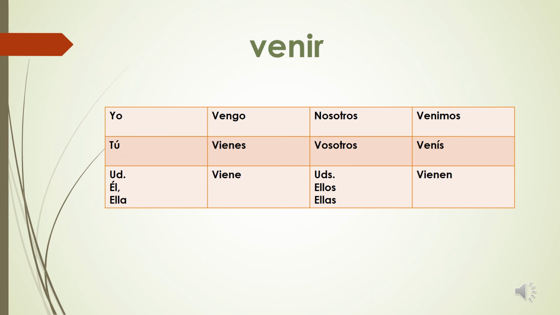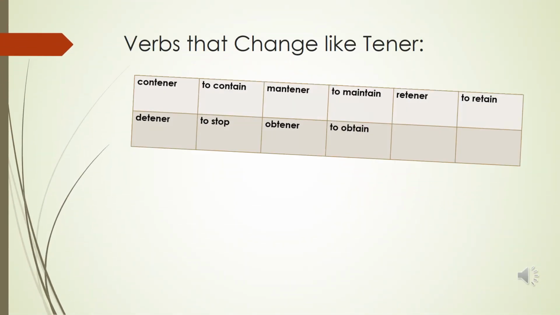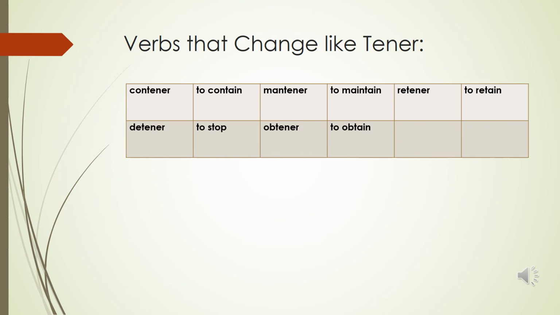Venir is also a yo-go and an E to IE stem-changing verb. So it has one form in the yo form, and then it has the E to IE change. These verbs are all going to make the same change as tener. And again, if you look at these, tener is the main verb, and then a prefix is added. So anytime a prefix gets added to a verb, you still have to keep any kind of spelling change or yo-go change in that new verb.